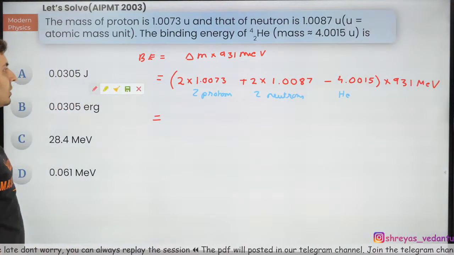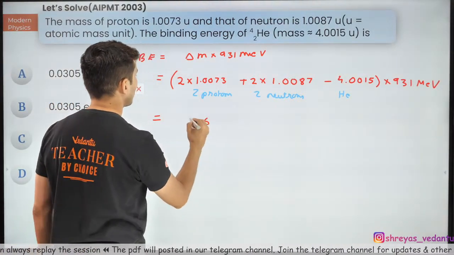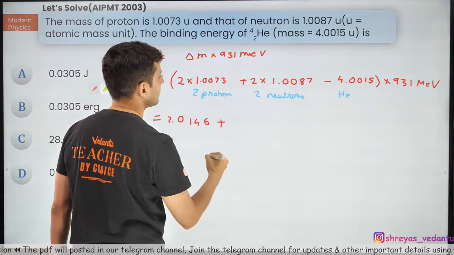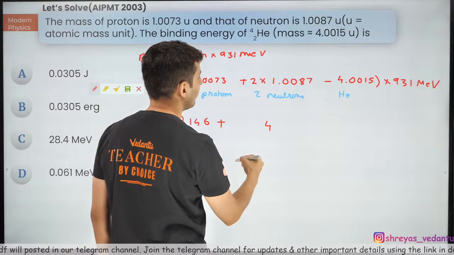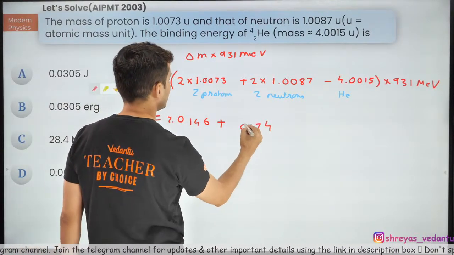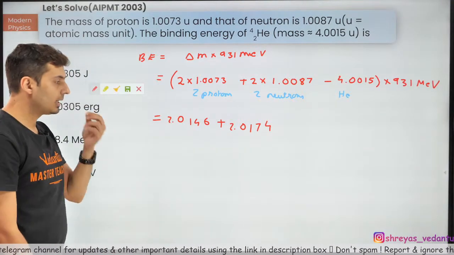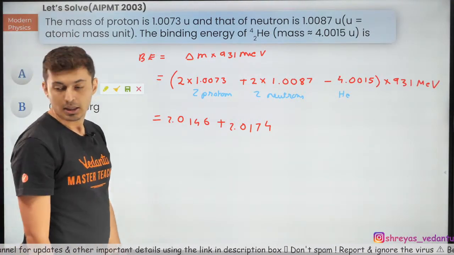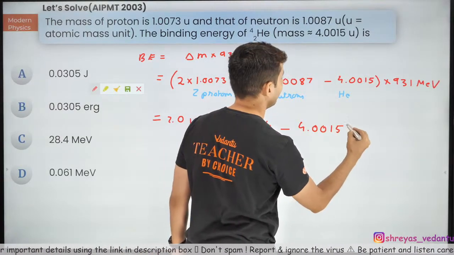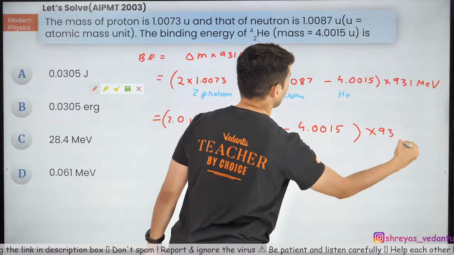So you just need to do this now. 2 times 1.0073 plus 2 times 1.0087 is 4.0320. Yep, and somebody has already started posting the answer, 4.0015, and this whole thing into 931.